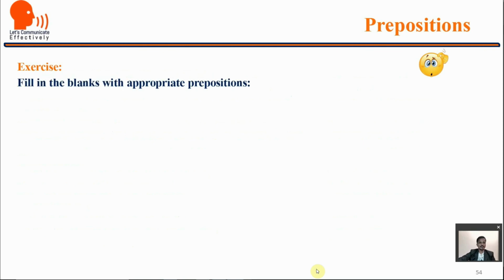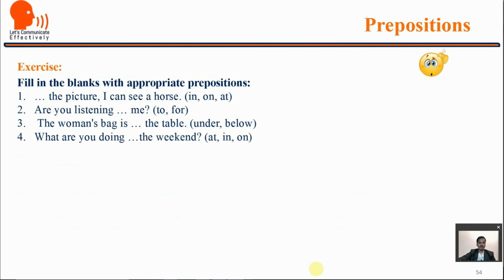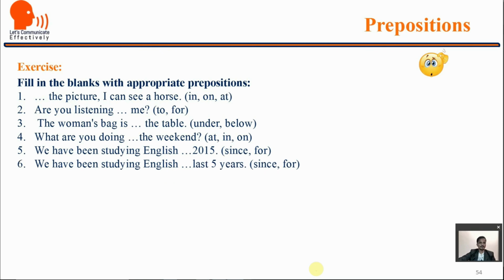Okay, the exercise for you now. Fill in the blanks with appropriate prepositions from the given list. Dot dot the picture, I can see a horse. Are you listening? Dot dot me. The woman's bag is dot dot the table. What are you doing? Dot dot the weekend. We have been studying English dot dot 2015. Be careful. We have been studying English dot dot last 5 years.